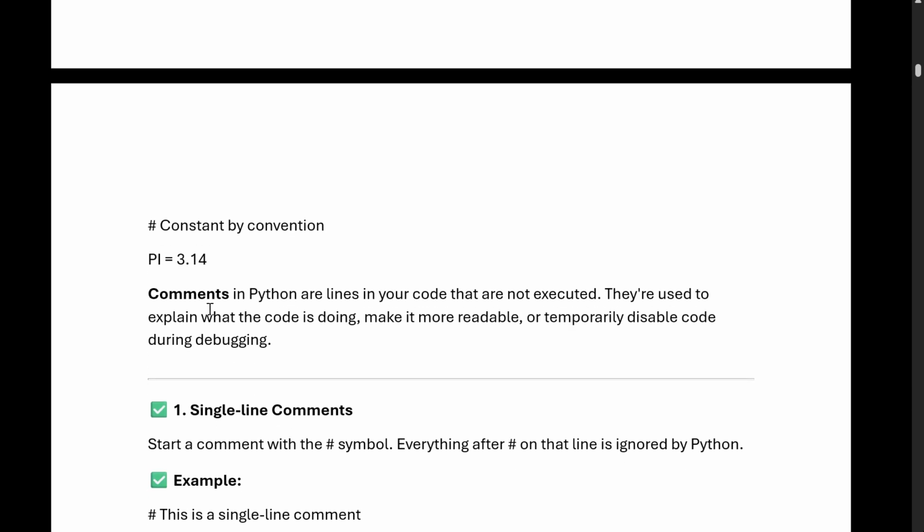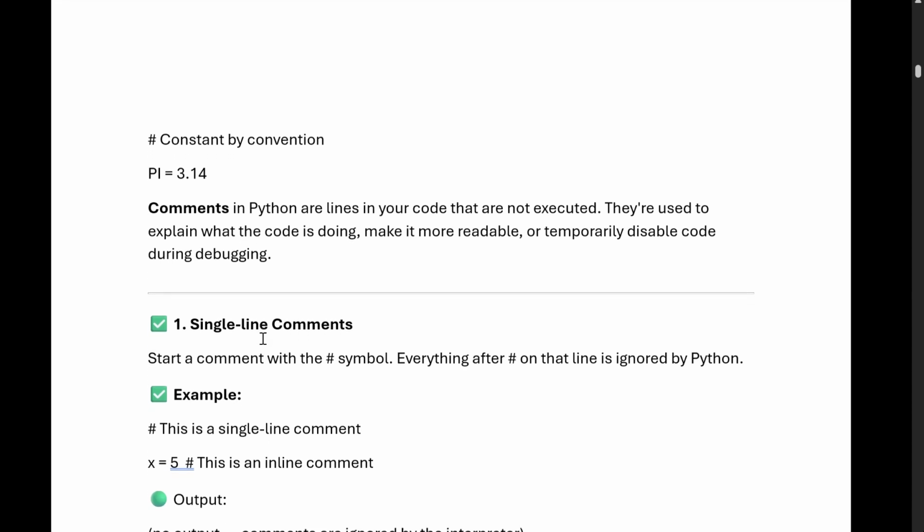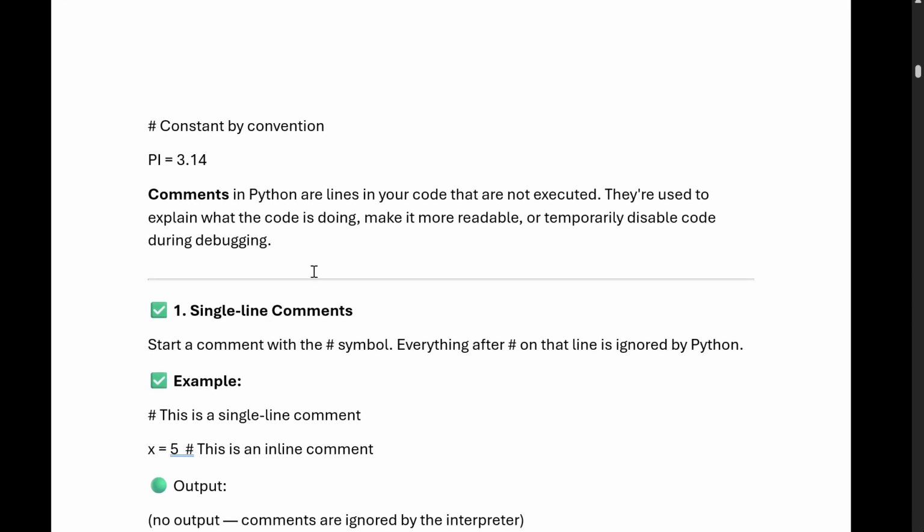Now coming to the next topic called comments. So what is a comment in Python? Comments in Python are lines in your code that are not executed. Just for reference, or for understanding the code behavior by a new user, we write something in the comment. A comment is not executed by your compiler or interpreter.